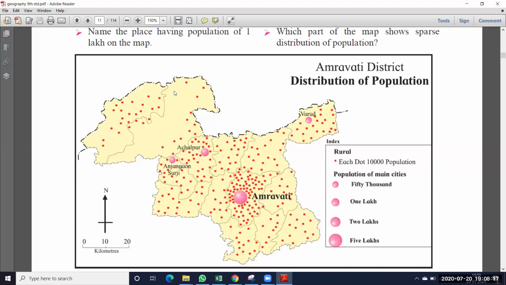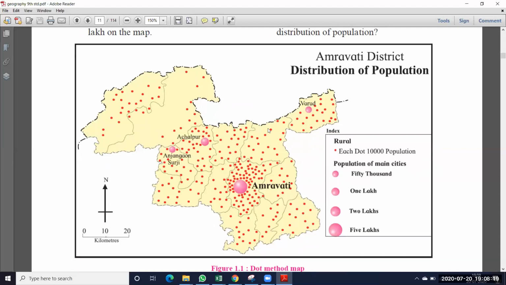So here, where is the 1 lakh population? See here, they have given the index. Each dot is 10,000 population in rural areas. That means in village areas, one dot is taken as 10,000 population.